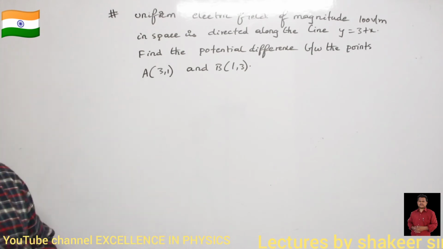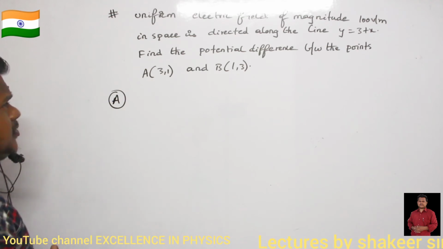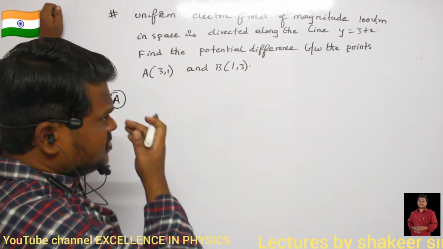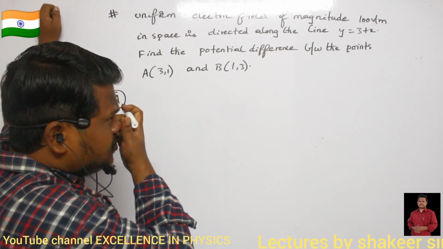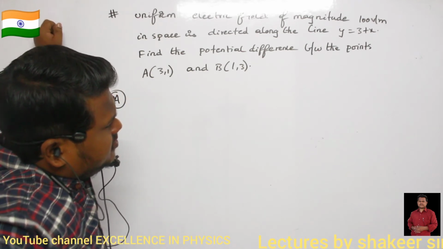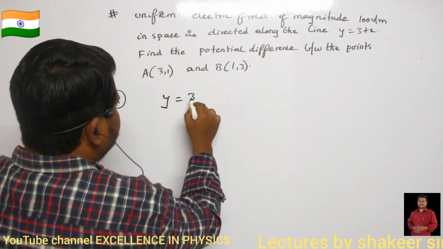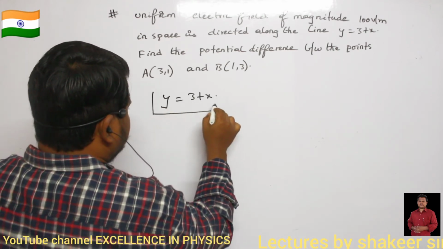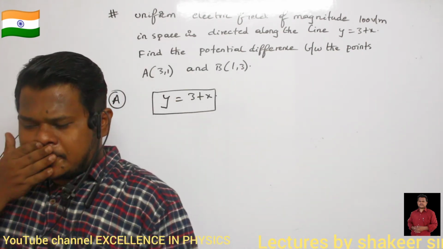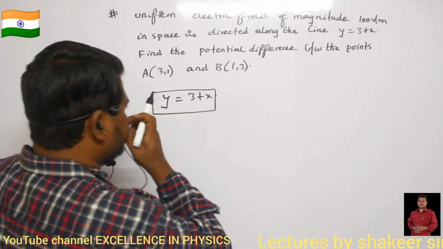See how you can do this one. A uniform electric field of magnitude 100 volts per meter in space is directed along the line y equals 3 plus x. So what is meant by y equals 3 plus x? What is the meaning of this? First of all, what is meant by y equals 3 plus x? Mathematics students, you should say this one.